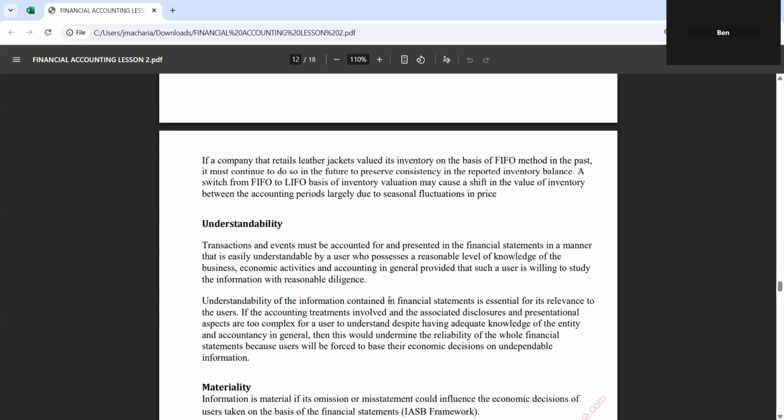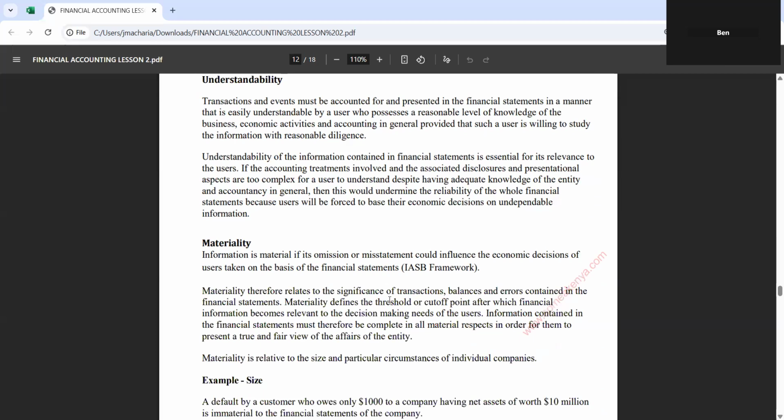Now, materiality, you see, something that is material is something that when ignored can cause a negative or positive impact. So materiality therefore relates to the significance of a transaction, balances, and errors contained in the financial statement.